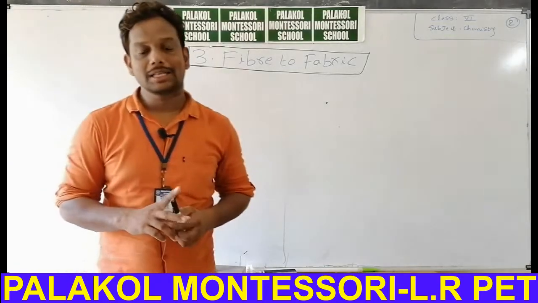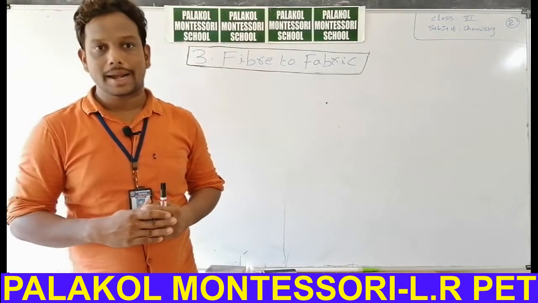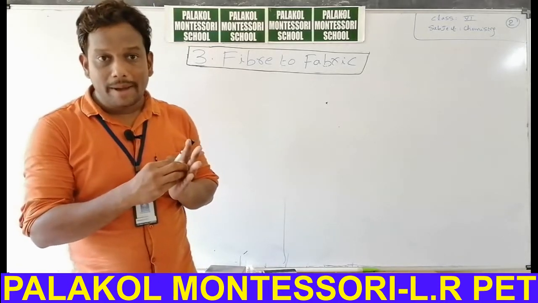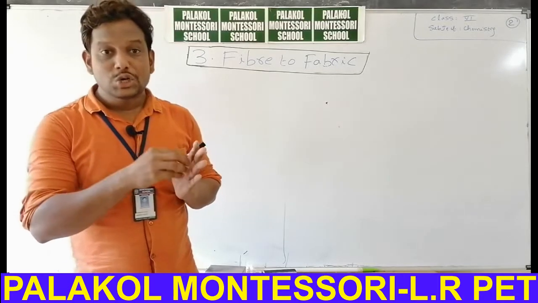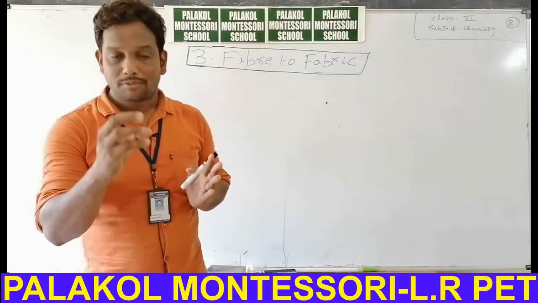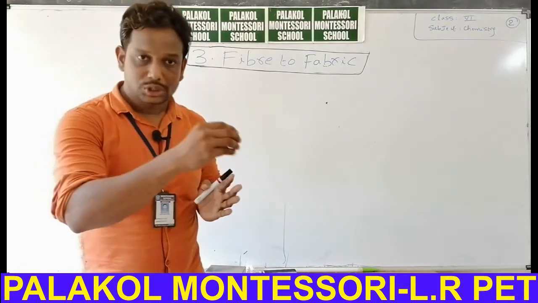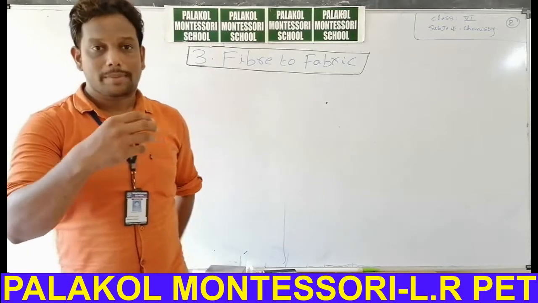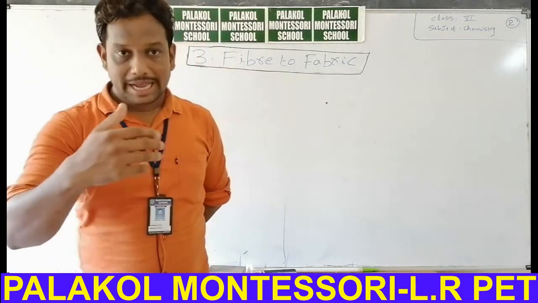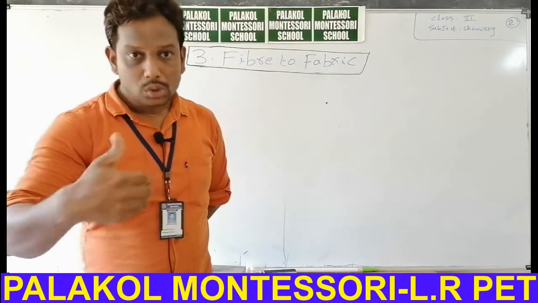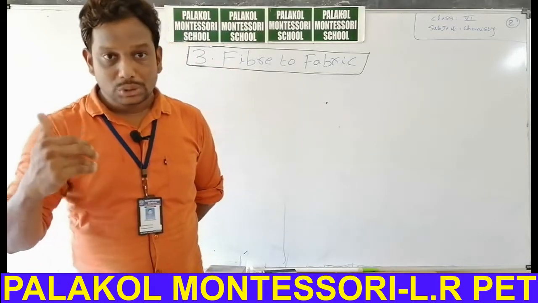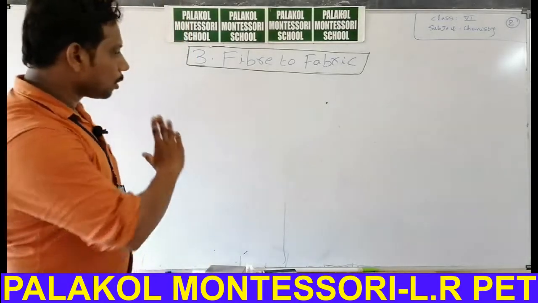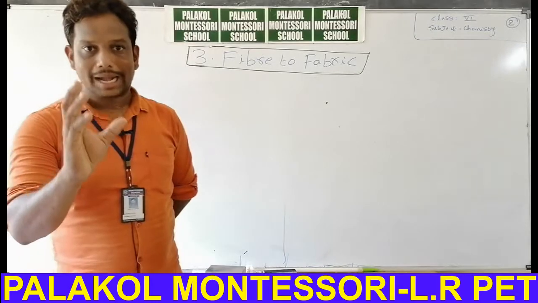Hi students, in the last class we discussed making of cotton yarn and also making of jute yarn. Cotton fiber we can collect from cotton balls, like that jute fiber comes from the stem of jute. By the spinning process we convert jute fiber into jute yarn. On weaving we convert jute yarn into jute fabric. Jute fabric is used to prepare gunny bags and also covers. This is about the natural fibers, jute and cotton.